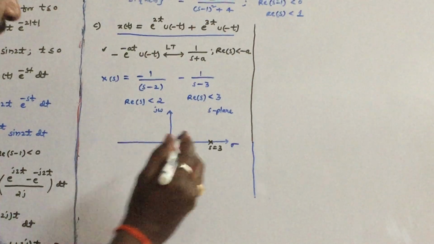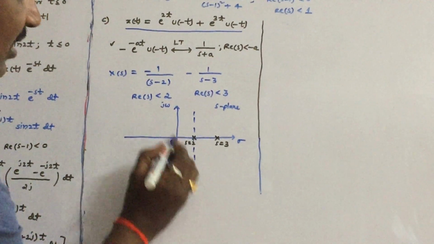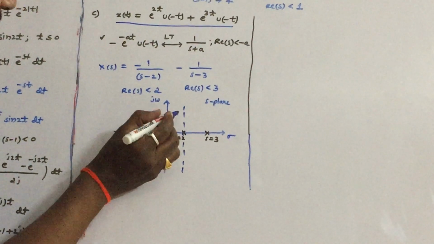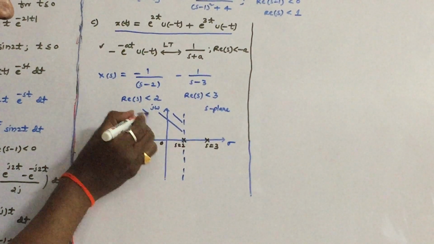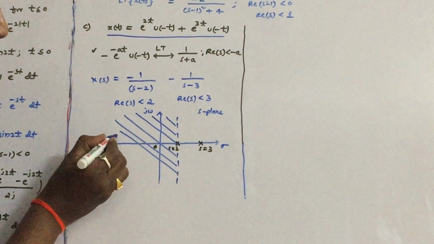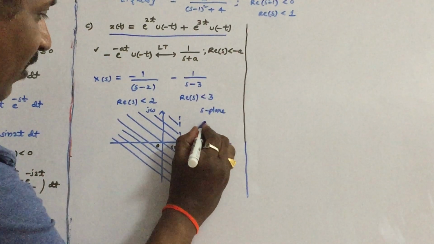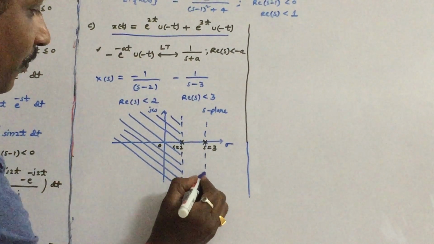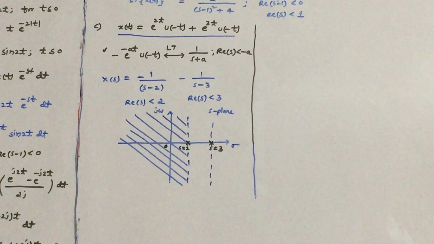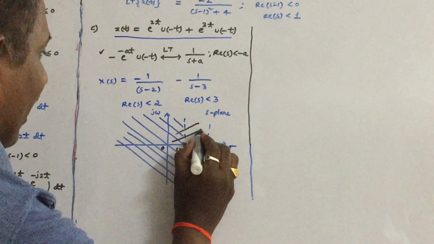What is the first region of convergence? The first region of convergence is real of s less than 2. So you can straightly say that this is the region, real of s less than 2. What is the next region of convergence? Real of s less than 3. Real of s less than 3 can be drawn like this.